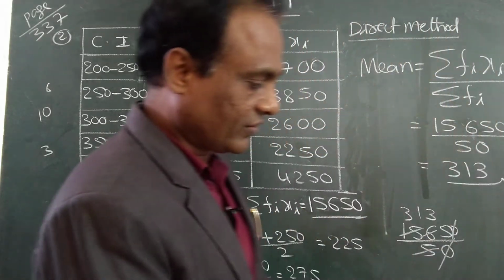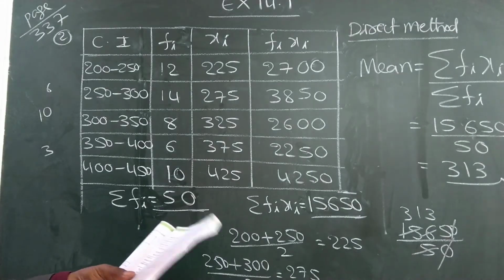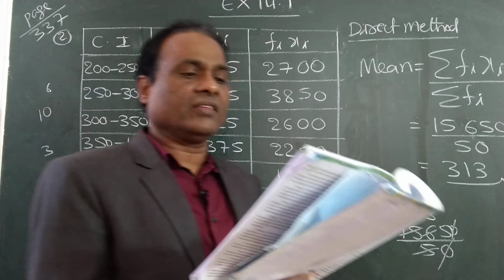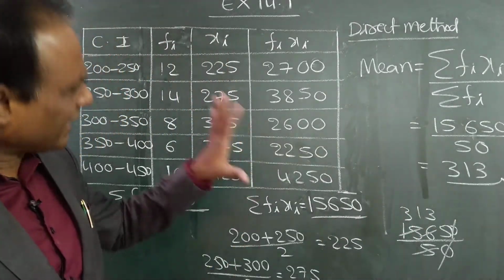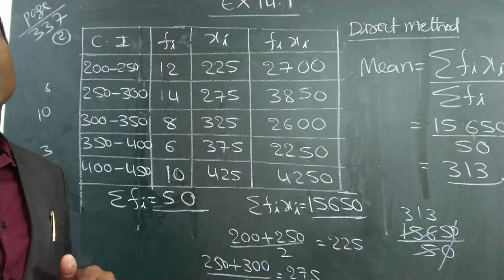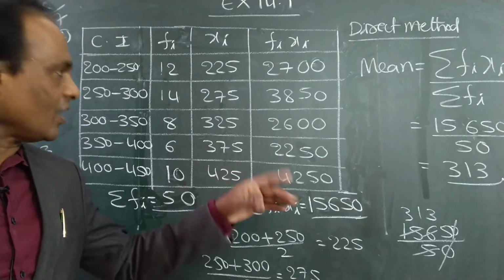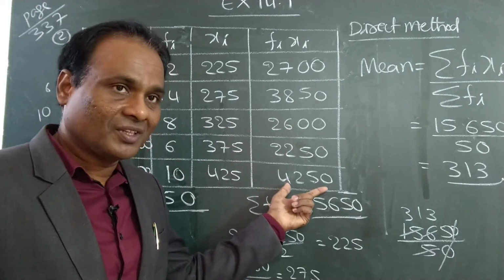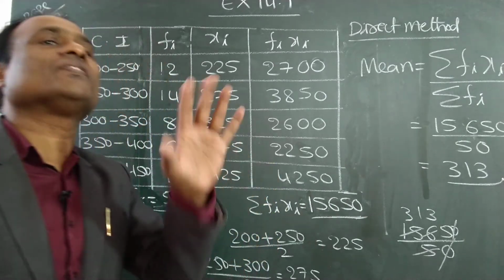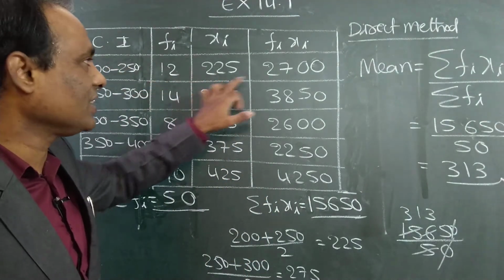Okay, students. So this is the direct method we applied, and after getting some practice, first let all of you become perfect in this method, then I will go to the next method. Of course, the numbers are big, multiplication with big numbers, but the process is simple and easy to remember. This is given, only we have to fill these two.